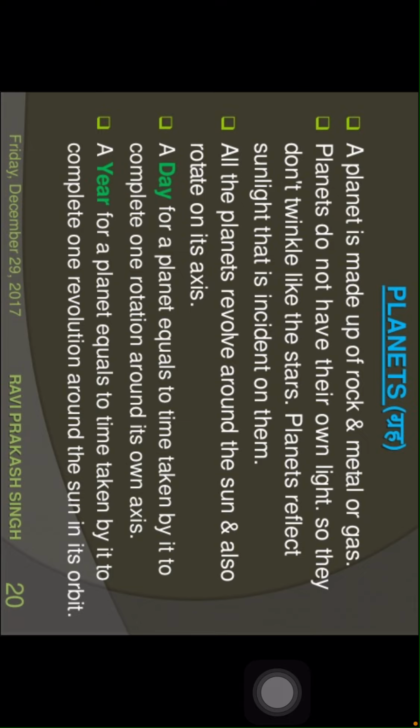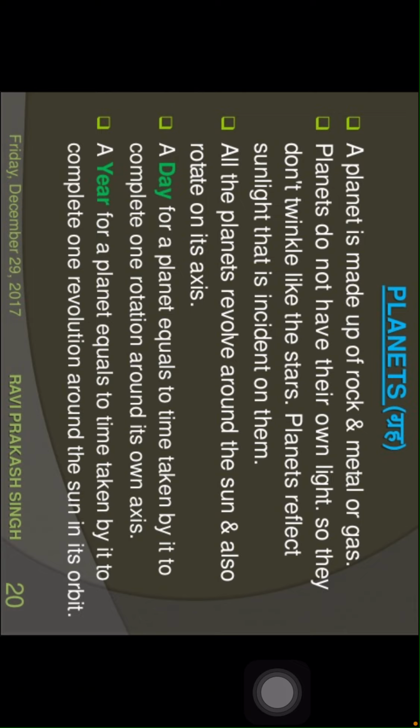Children, there are 2 types of motion: one is revolution and the other is rotation. Revolution means revolving around the sun. Rotation means what? Revolving on their own axis. It's called rotation. Children, a day for a planet equals the time taken by it to complete one rotation around its own axis. So, to complete one rotation around its own axis, a planet can take 24 hours, children.